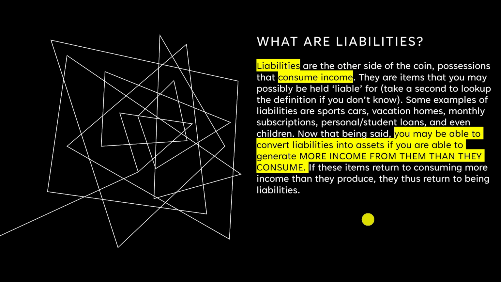These are things that you generally want to limit the amount that you have. You don't want too many cars. You don't want too many homes. You don't want too many subscriptions. You don't want too many loans that will cost you money, as the goal here is to increase the amount of money you make and decrease the amount of money you spend.